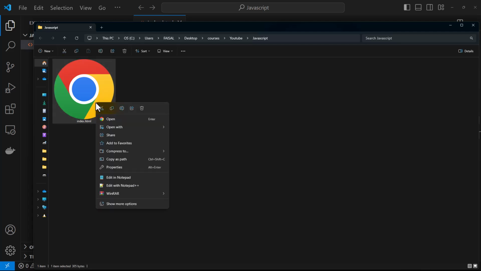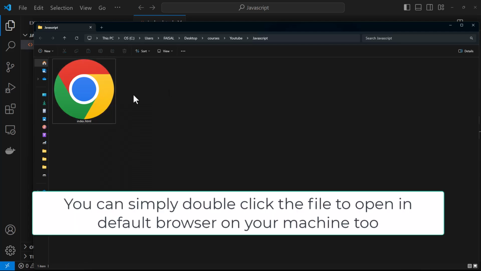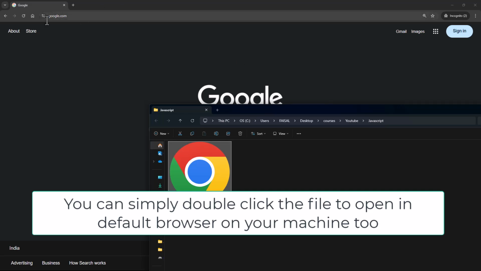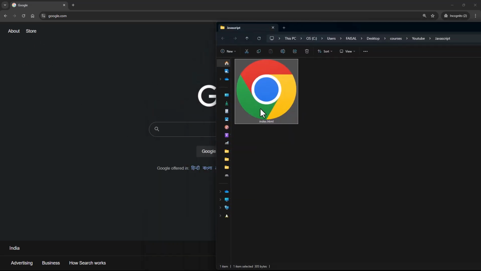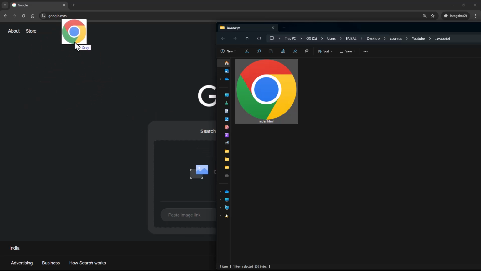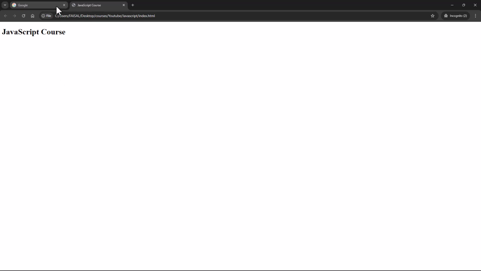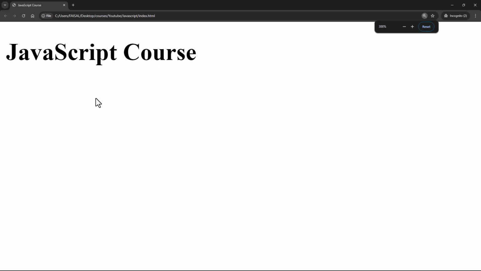What you can do is open this in the browser. Make sure you have your favorite browser, or your preferred browser of your choice, open over here, and the folder also open. You can drag and drop this file onto the browser. What this is going to do is open up this file, and you can see this is the path of the file, and you can see JavaScript course being shown over here.